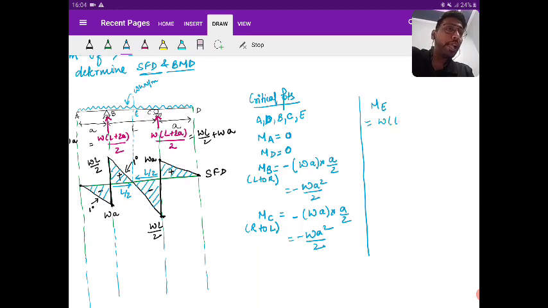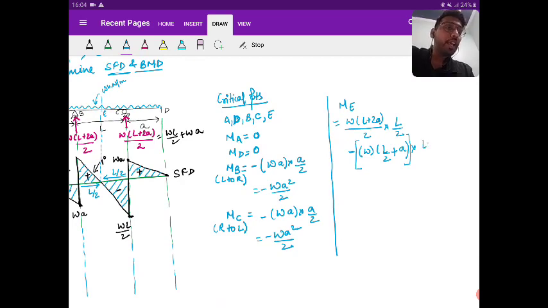W into (L plus 2A) by 2, into L by 2, minus first load W into (L by 2 plus A). This is the total load. And what is the lever arm? L by 2 plus A divided by 2.